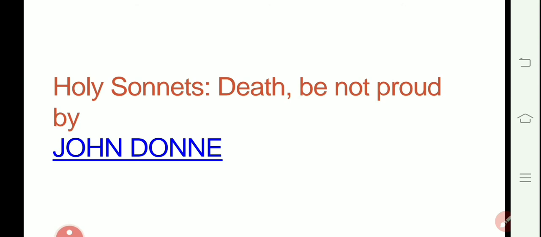While I was discussing John Donne's life and career, I said that once he fell ill, once he fell sick for a long duration, at that time he wrote this particular sonnet, and at that time he was in a state of not fearing death. At that time he wrote this particular sonnet, Death Be Not Proud, which is sonnet number 10 among the Holy Sonnets, the 19 sonnets comprising one series.